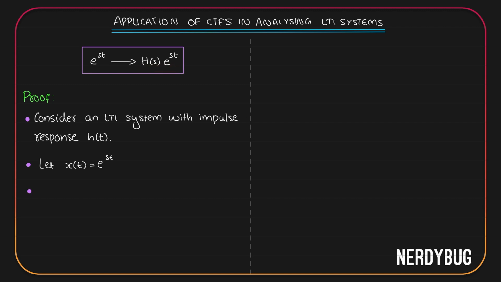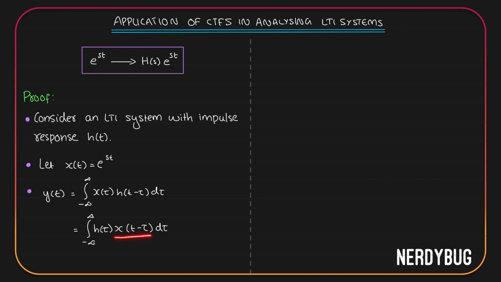We know how to find out the output of an LTI system when the input and the impulse response is given. We just have to take the convolution of both of them. So the output y of t will be integral from minus infinity to infinity x of tau h of t minus tau d tau. This is the convolution of x of t and h of t. But we know in LTI systems, the order of convolution does not matter. So we can take this as integral from minus infinity to infinity h of tau x of t minus tau d tau. In this case, x of t is e raised to st.